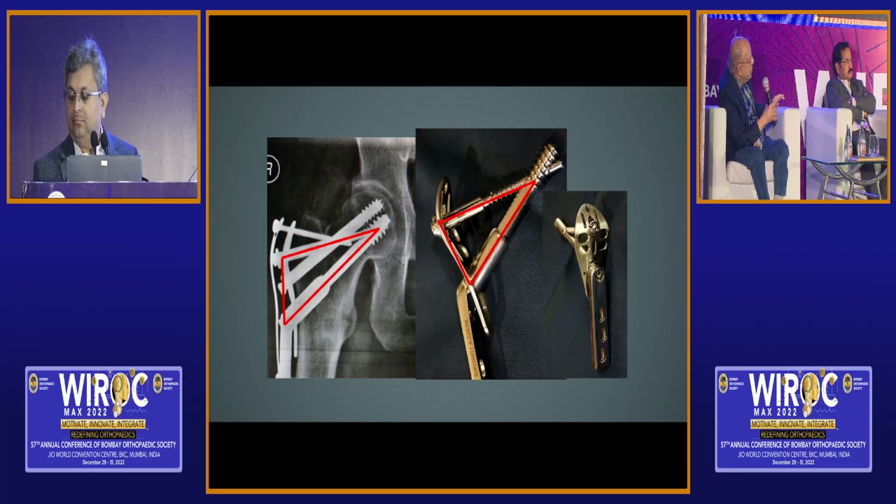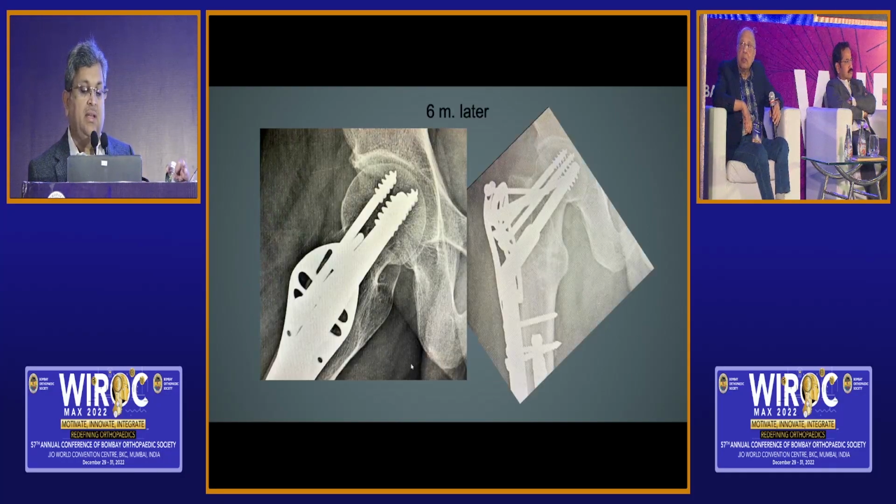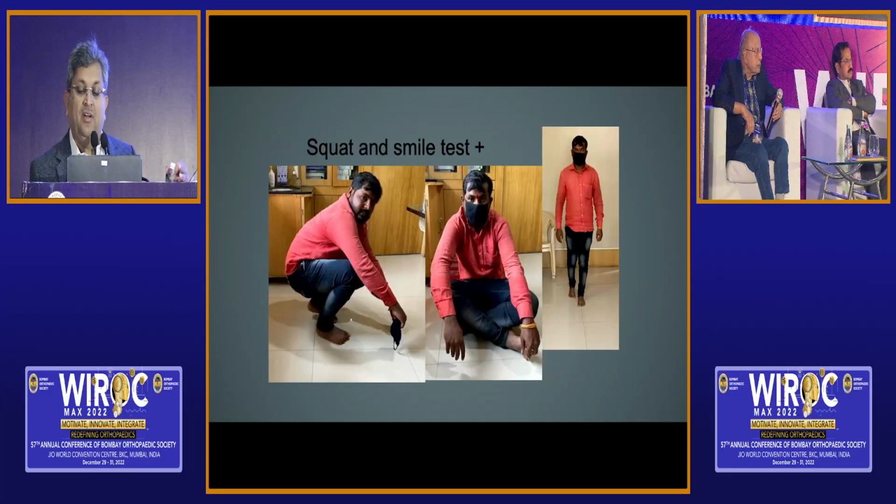So this is a new technique that we have developed, and we have now done 30 cases. Of these, 29 have united, 1 has not united. Okay. So basically, this gives you the ability. It's a modified DHS, and that's the X-ray result, and that's the function.